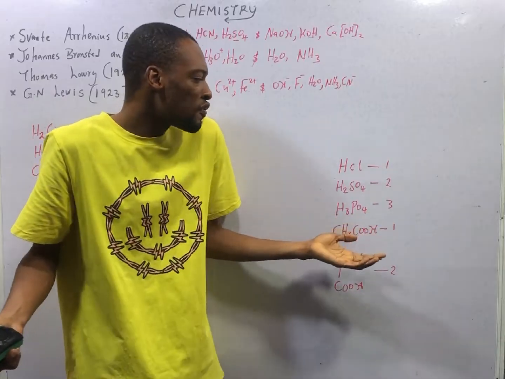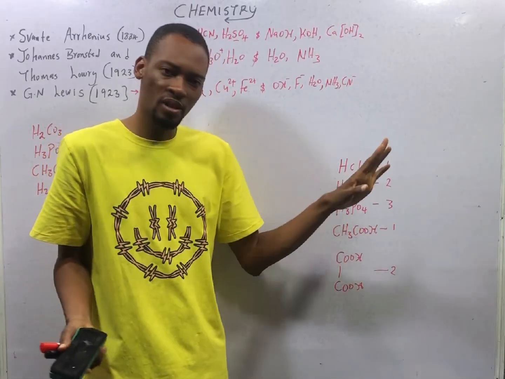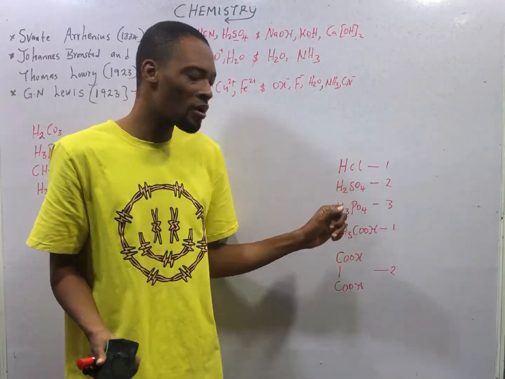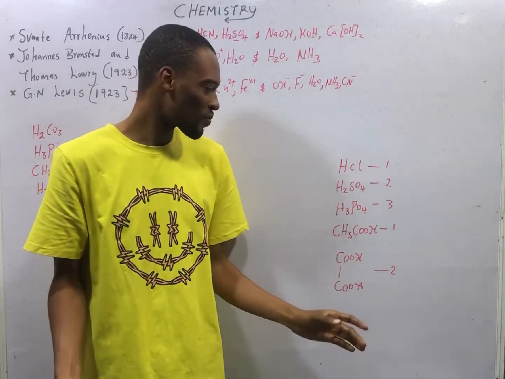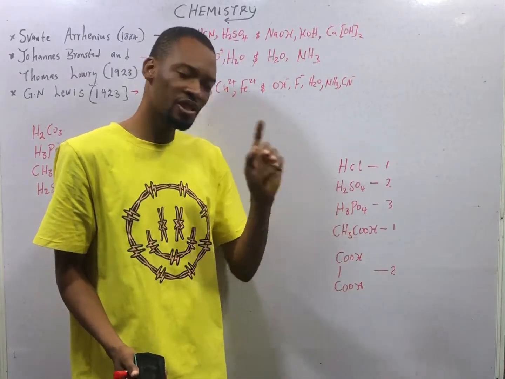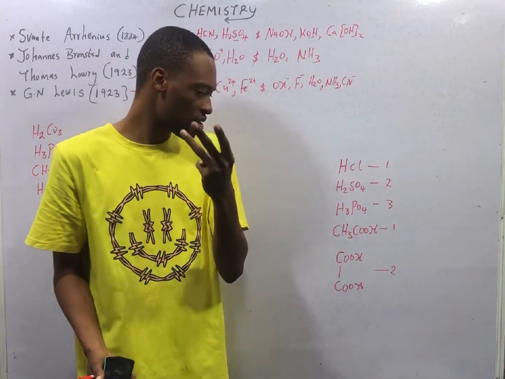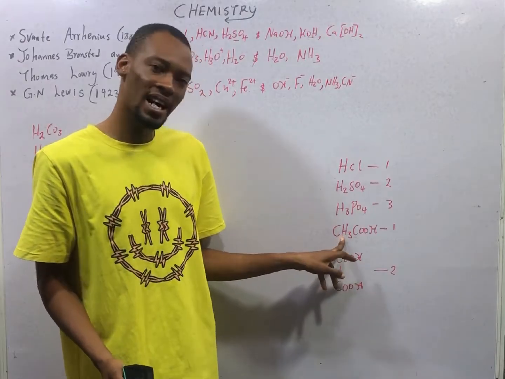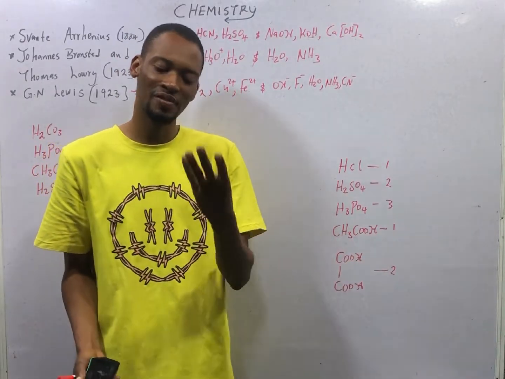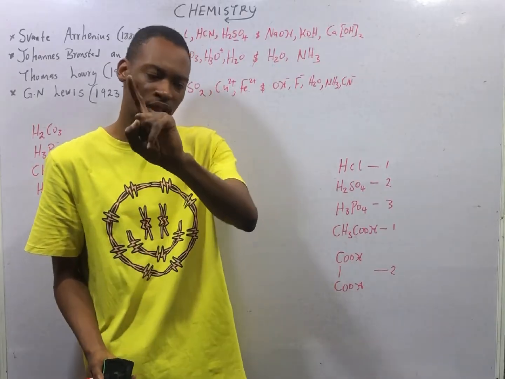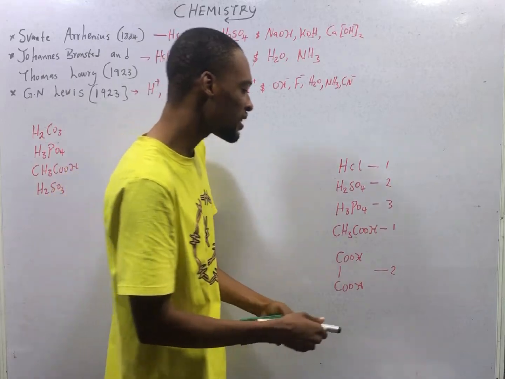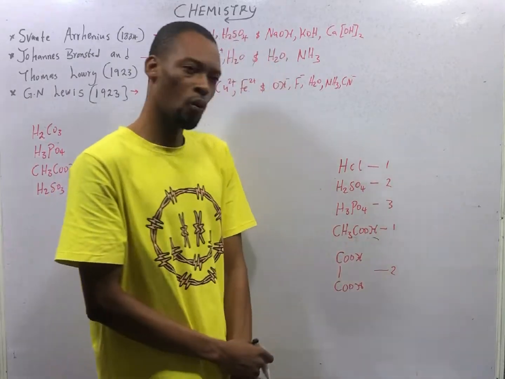For H2SO4, it can give us 2 hydrogen ions. Two of its hydrogen ions are replaceable. Therefore, the basicity is 2. For H3PO4, it can give us 3 hydrogen ions. So the basicity is 3. For ethanoic acid, CH3COOH, although it has 4 hydrogens, only 1 is replaceable. Only this particular one is replaceable. So the basicity of ethanoic acid is 1.